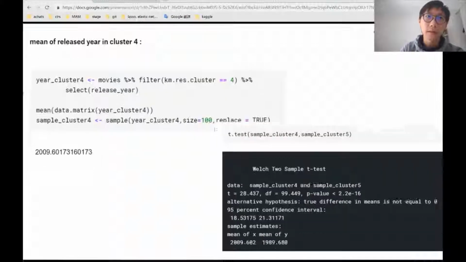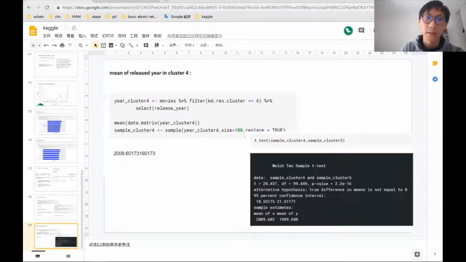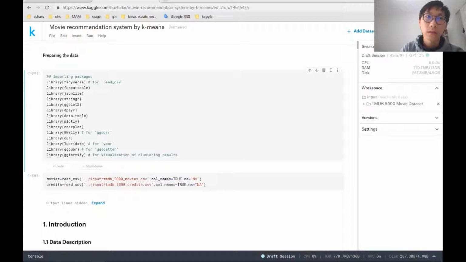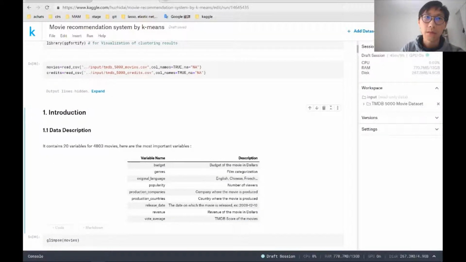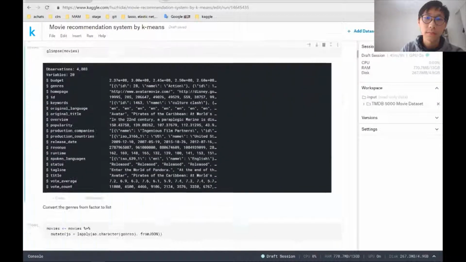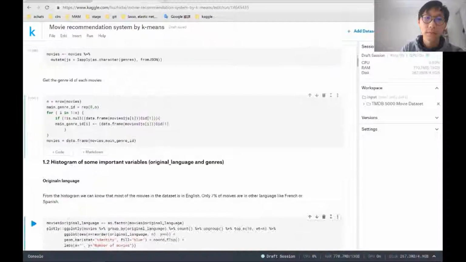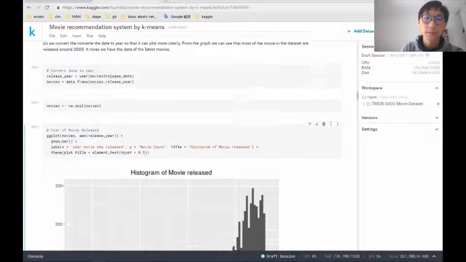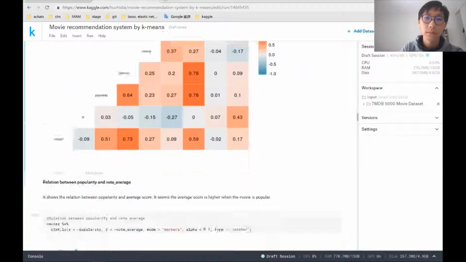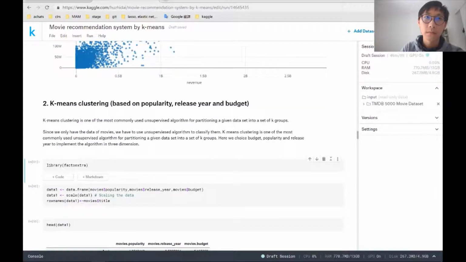Finally, let's look through our project from the beginning. Firstly, we prepare the library and the data, and then description and visualization of our data. And then our recommendation system by k-means with different values of k.